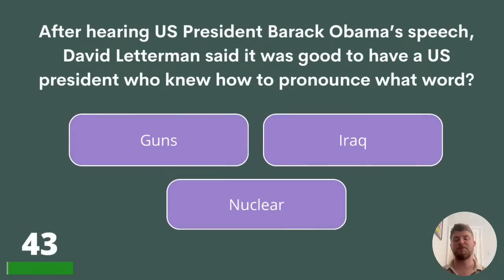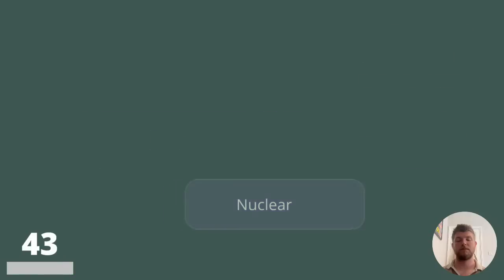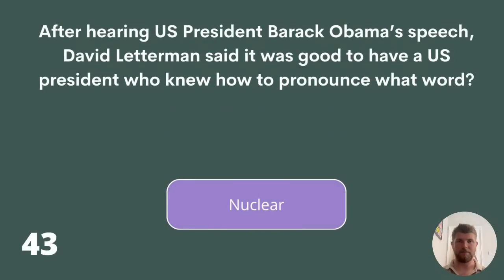43. After hearing US President Barack Obama's speech, David Letterman said it was good to have a US president who knew how to pronounce what word? Guns, Iraq, or nuclear? The answer is nuclear.